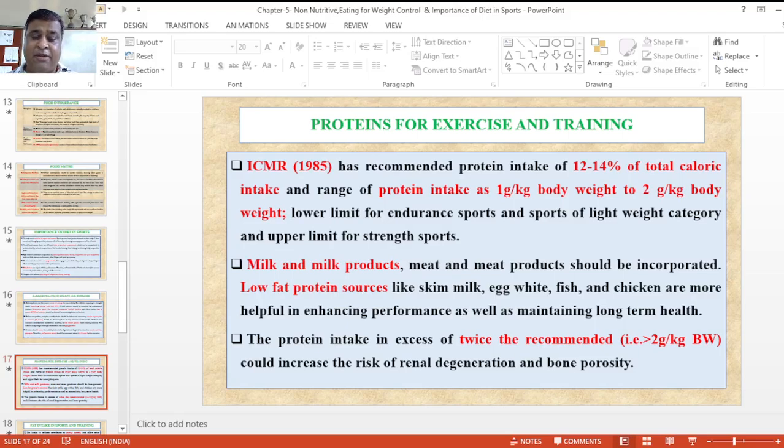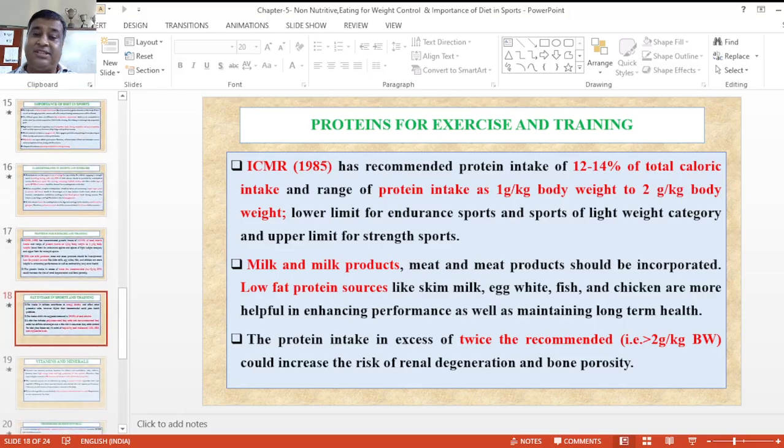Especially the proteins present in milk and milk products, just like meat and meat products, should be incorporated. They can enhance low fat protein resources, just like skim milk, egg white, fish and chicken, which are more helpful in enhancing performance as well as maintaining long term health. Protein intake, especially beyond recommendations, not more than 2 kg of your body weight, could increase the risk of renal degeneration and bone porosity or osteoporosis.